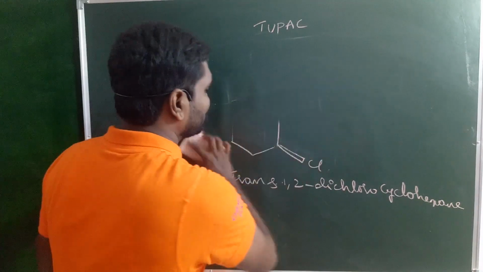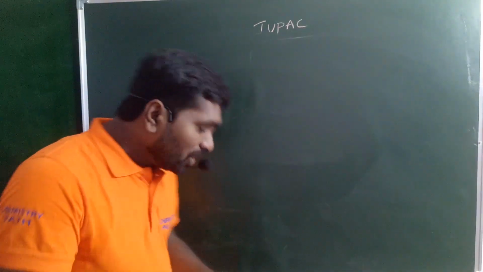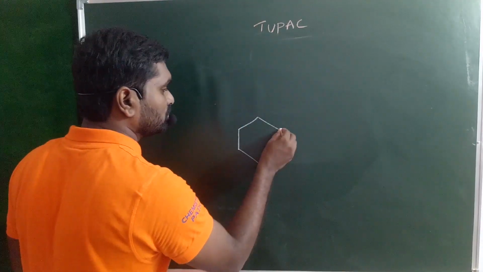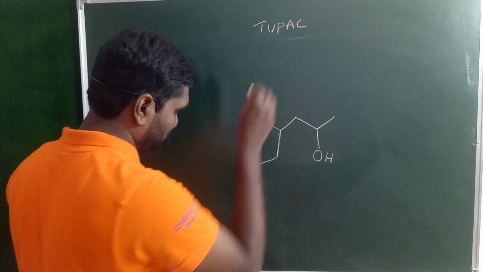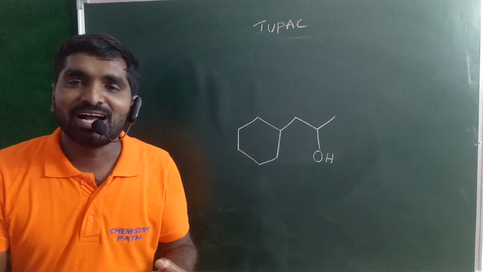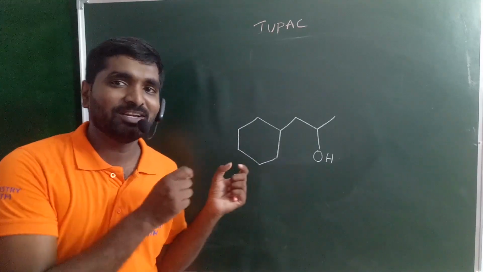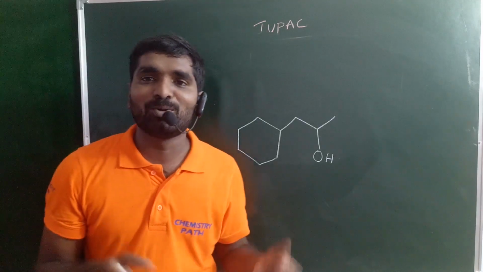Important rule. Important point. Look at this one. What is the correct name for this organic compound?